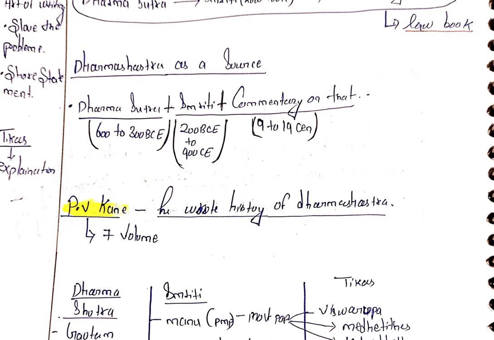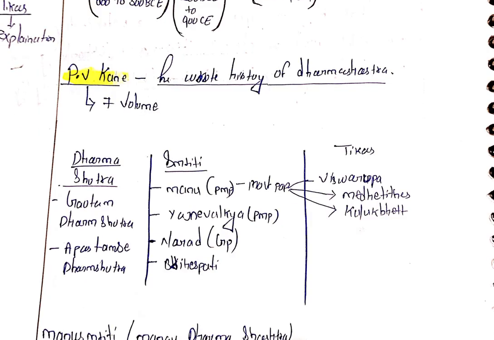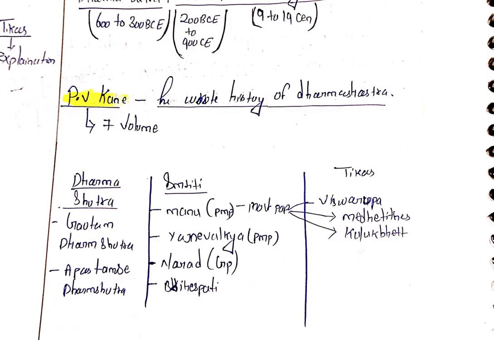P.V. Kane wrote the History of Dharma Shastra, and it has 7 volumes. Volume means parts. In Dharma Shastra, we talk about the Gautama Dharma Sutra and Apastamba Dharma Sutra. The Smritis include Manu Smriti, the most popular, and Yajnavalkya, Narada and Brihaspati. Then there are the Tikas. Tikas means commentary. So Vishvarupa, Medhatithi and others.